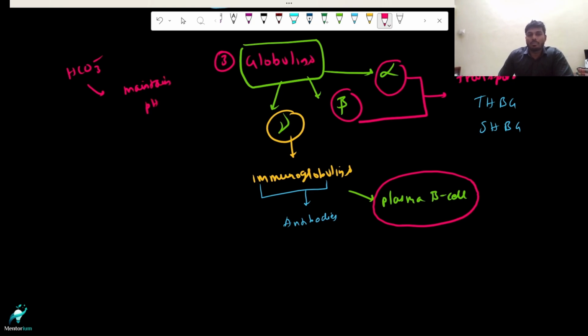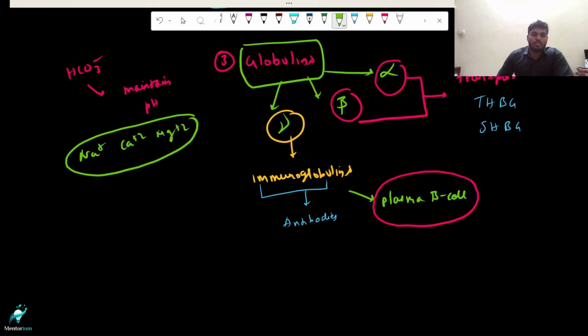And sodium, calcium, magnesium, and chlorides are helpful in maintaining the membrane potential. Along with that, as I mentioned earlier, the crystalloids also maintain osmolarity to some extent.